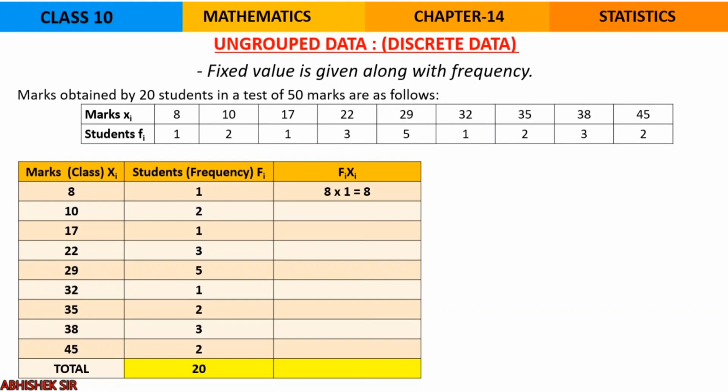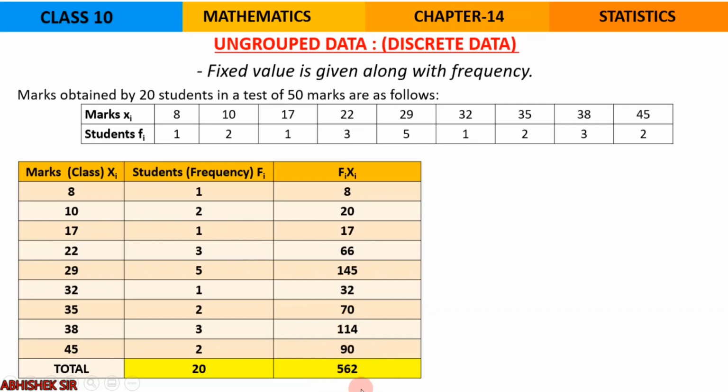So let us prepare a frequency distribution table in which the first column will be the marks, also called class xi: 8, 10, 17 up to 45. The frequency is already given in the question, and the total is also given, so we need to do the total over here. Now let us start with the most important part, that is fi into xi, meaning frequency into marks. So we will do 8 into 1 in the first row. You see, 8 ones are 8. Then in the second row we have to do 10 into 2, that is 20. Same way, 17 ones are 17 and so on.